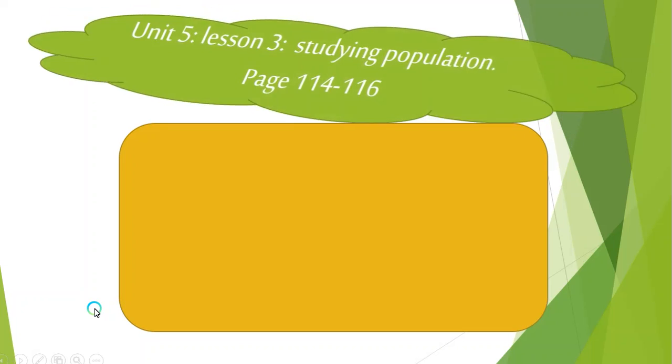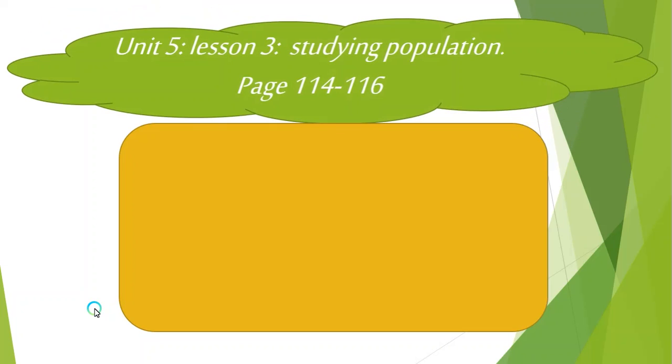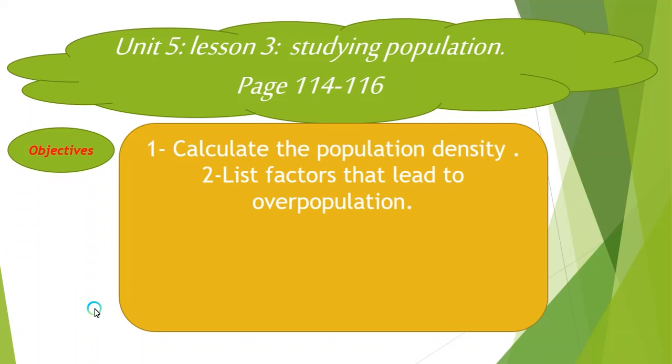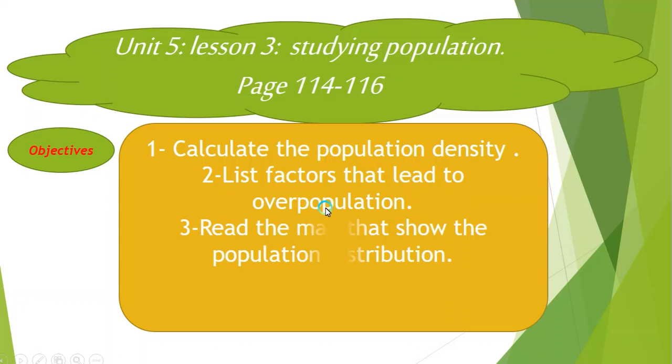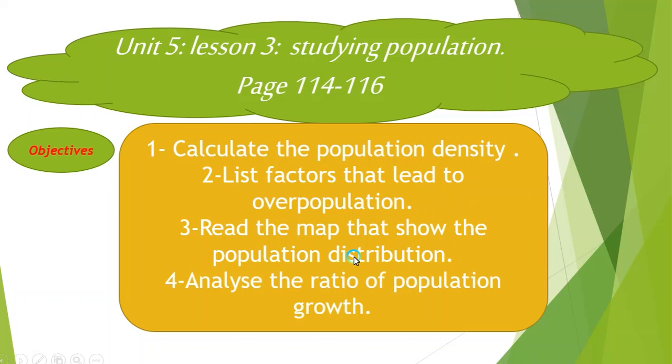And the last one, we go to the third lesson, studying population, from page 114 to page 116. Our objectives: first, calculate the population density; list the factors that lead to overpopulation. Next, read the map that shows the population distribution. And last, analyze the ratio of population growth.